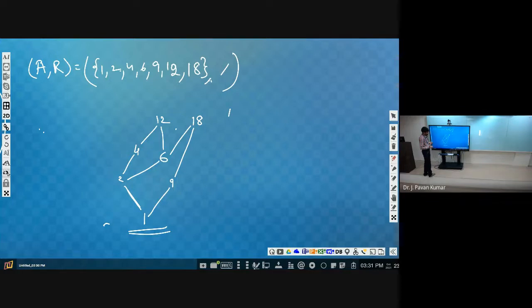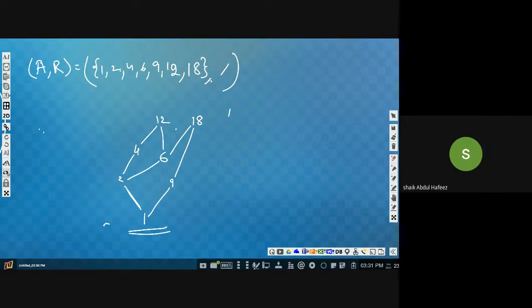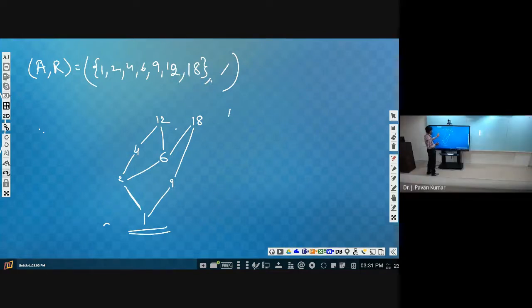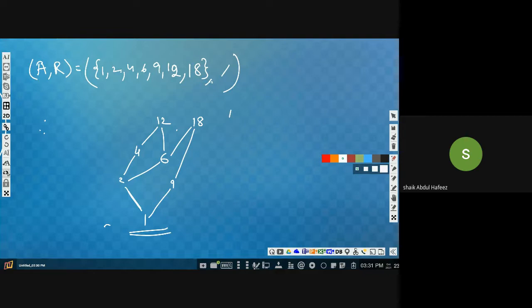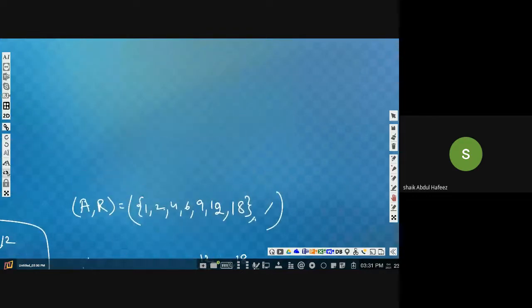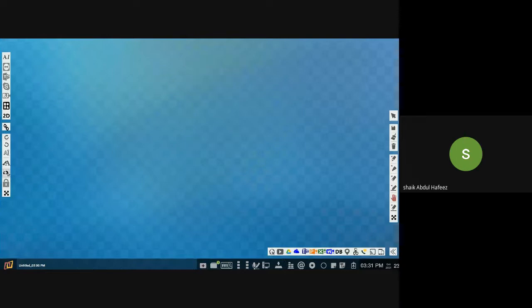Yes? Yes, sir. So, if I give one example, can you draw a Hasse diagram for it? Yes, sir. Okay, this is the last one maybe.